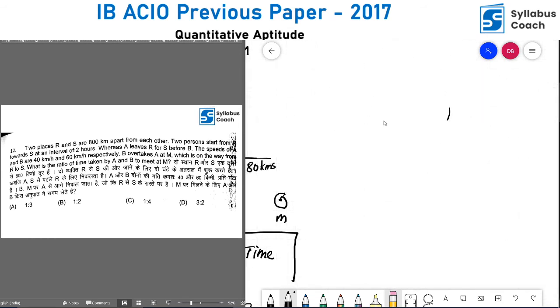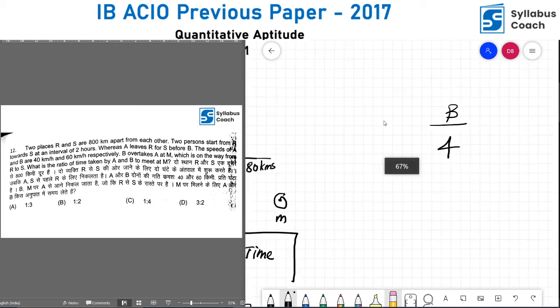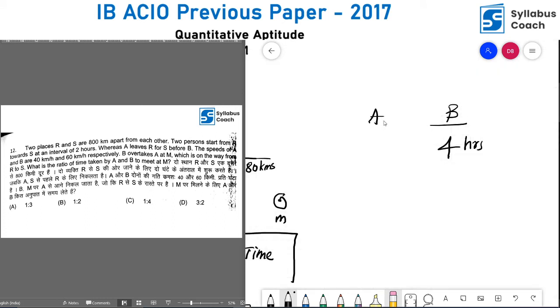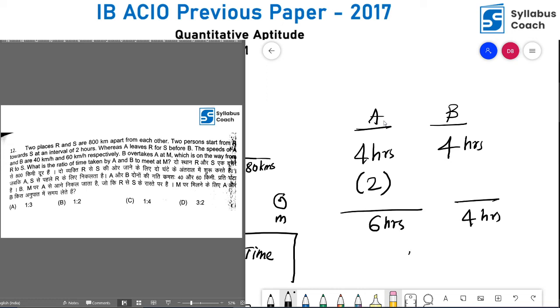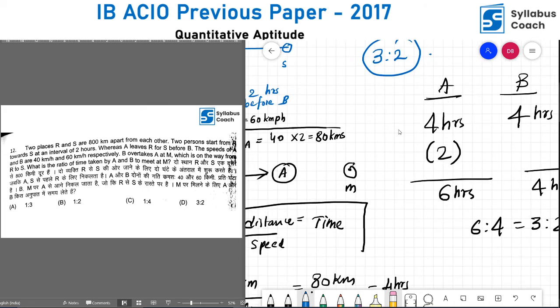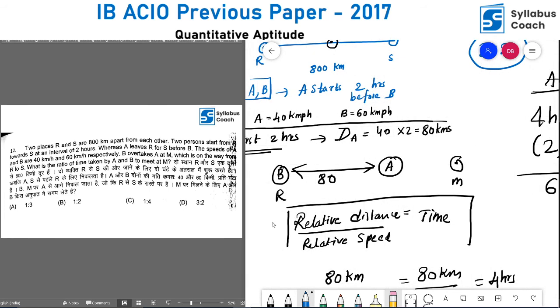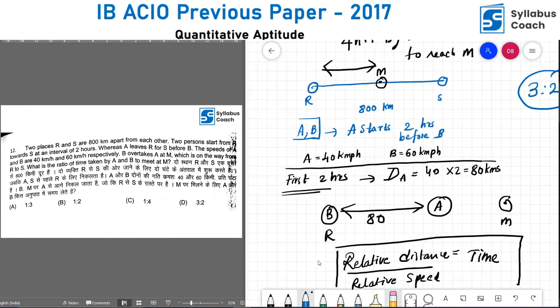That means if B is taking 4 hours, how much is A taking? A is also taking 4 hours when B is overtaking, but before that A had already traveled 2 hours when B was not traveling. So the total time taken by A is 6 hours and by B is 4 hours. Therefore the ratio is 6:4, which is 3:2. So the answer to question number 12 is 3:2. Are you clear until here?